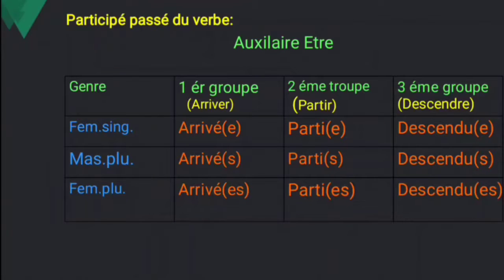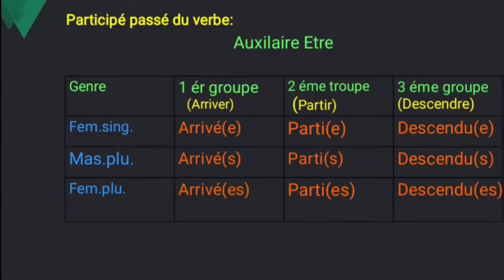And see the endings. If the verb ends with er, you have to add é with accent aigu for the past participle. If the verb ends with ir, the ending for the past participle is what? I. And for re it is u. So you have to remove the re and add u. These are the endings for the past participle of the verbs.